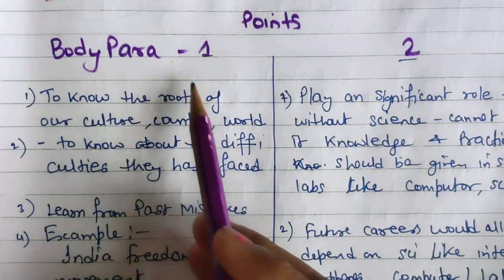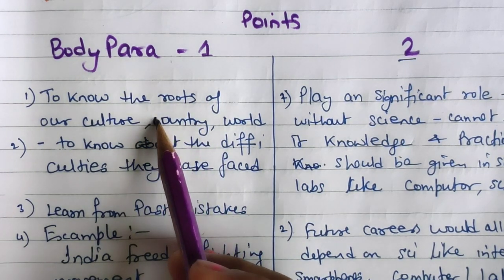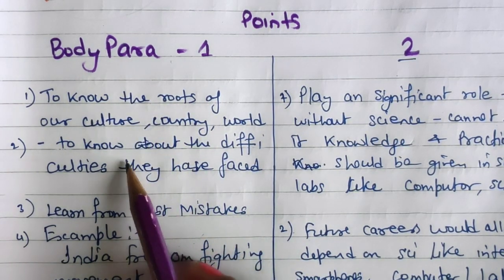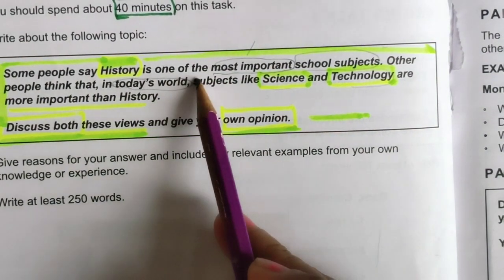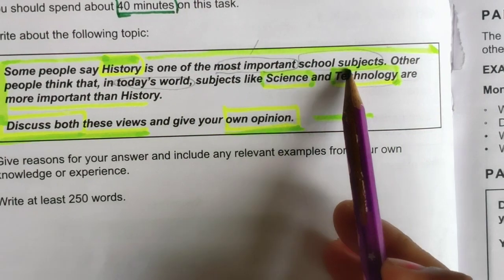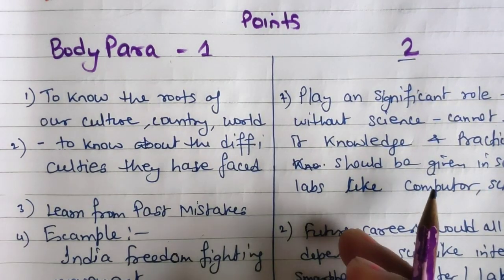So in the first body paragraph, we are going to write about history. The first point of view is that they are saying history is one of the major, most important school subjects. Why are they saying that?